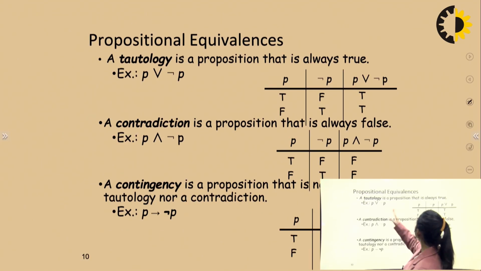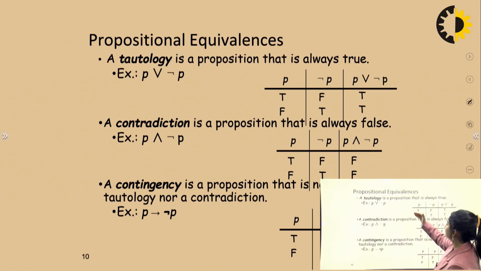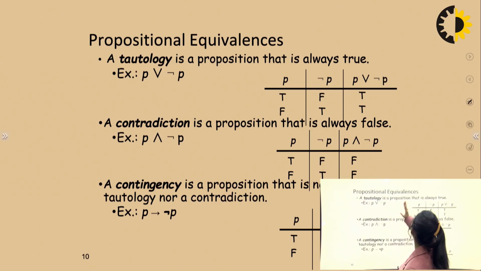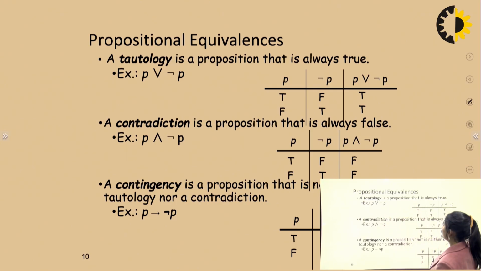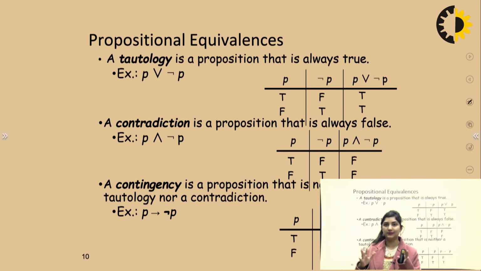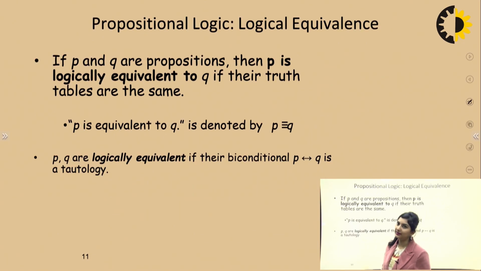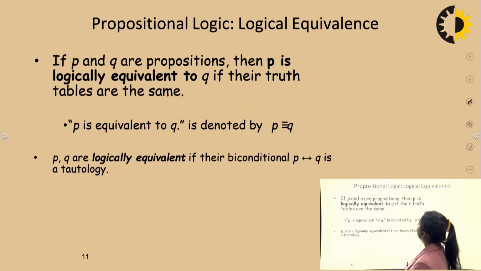Now, propositional equivalence. So what is tautology? These are very important expressions. They come in university exams for 2 marks. So what do you mean by tautology? Tautology is a proposition which is always true. So whenever you are expanding an expression and you see that the end result is all true, you can say it's a tautology. Contradiction, if all are false. Contingency means it's a proposition that's neither a tautology nor a contradiction. So it's a mix. Sometimes it's false and true. It's a contingency.